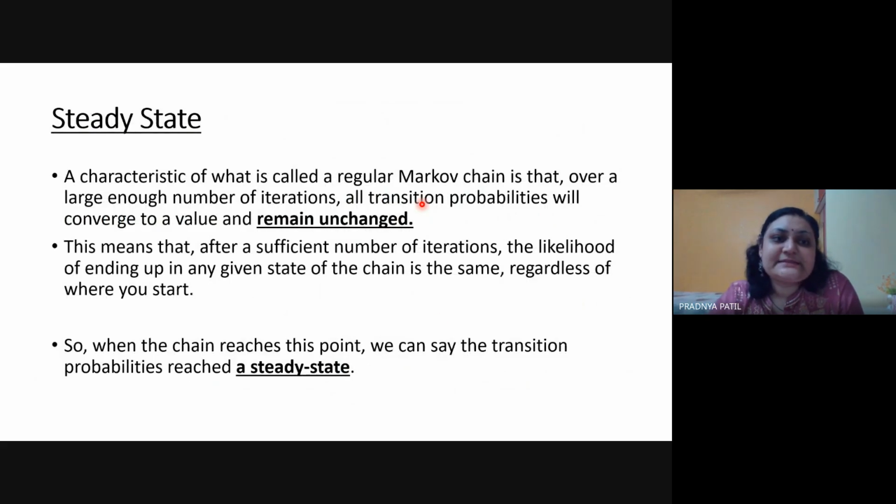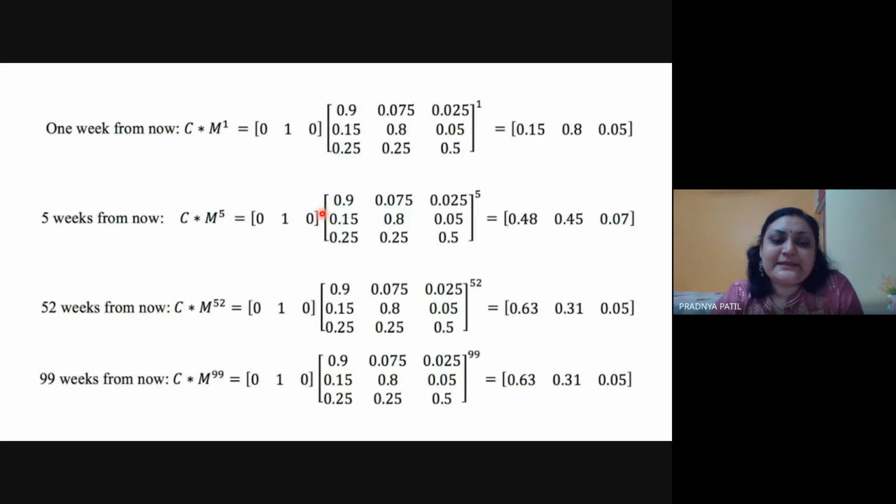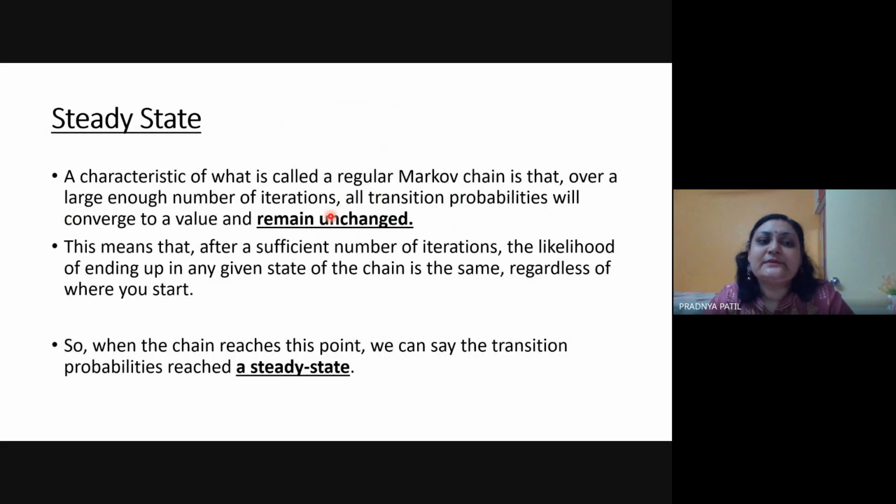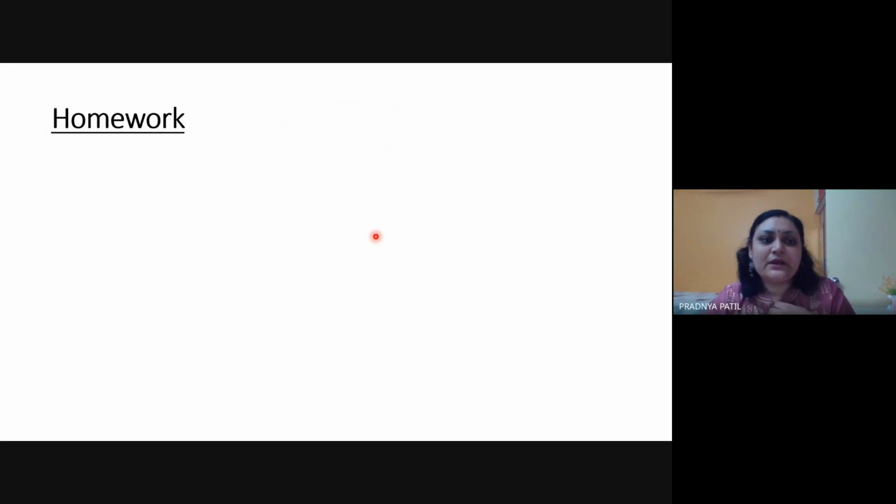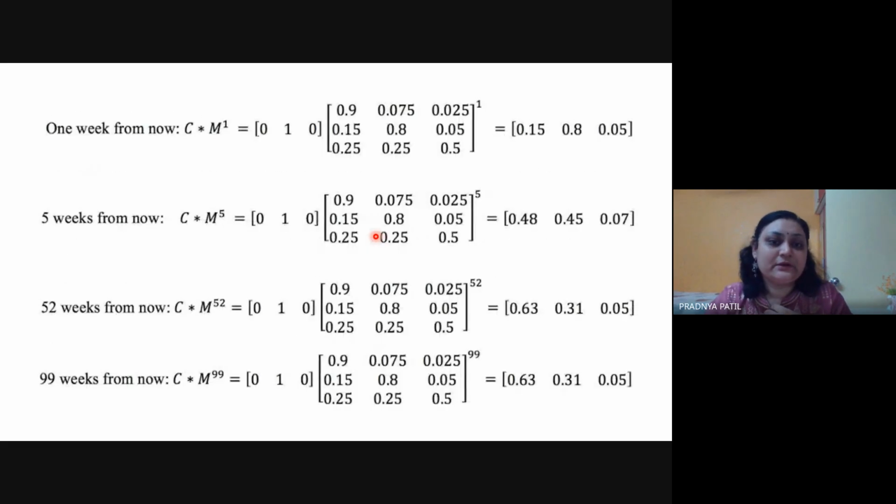And there is one state that will come where, after multiplying so many times, these values will not change. If we see here, from 1 week to 5 weeks to 52 weeks to 99 weeks, there was always a change. But for 52 weeks, 0.63, 0.31 and 0.05 are the values. Similarly, for 99 weeks as well, we have the same values 0.63, 0.31 and 0.05. So when these values are not changing, we say that this is a stationary probability vector. So these are the steady states which we have received. Okay. Is it clear to you, everyone?